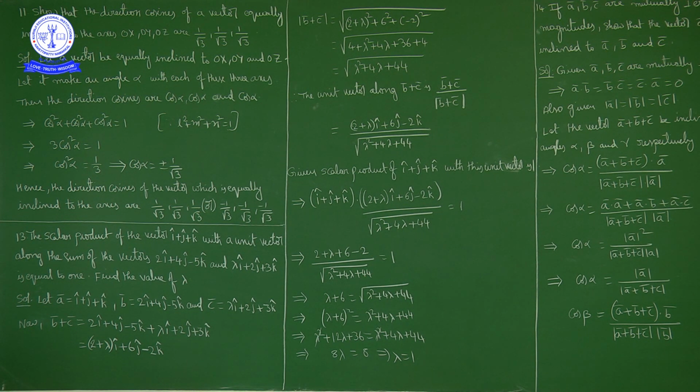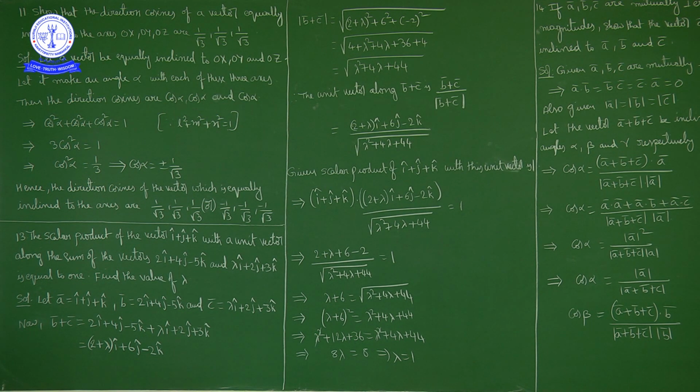Now suppose a vector makes an angle alpha with the x-axis, beta with the y-axis and gamma with the z-axis, then cos alpha, cos beta, cos gamma are the direction cosines.